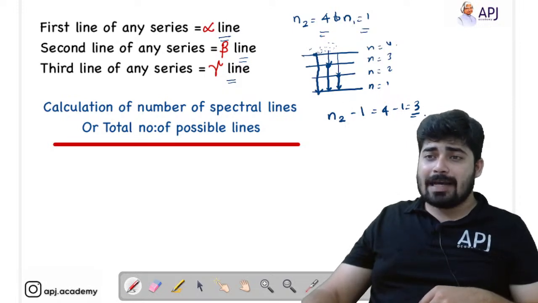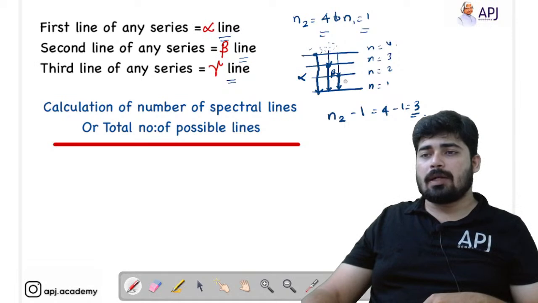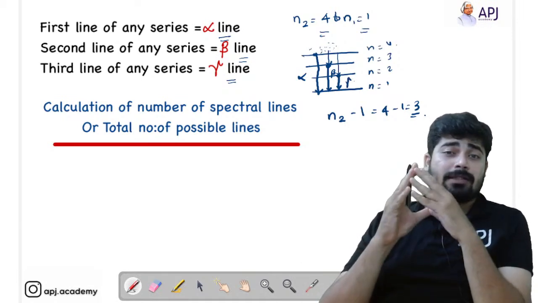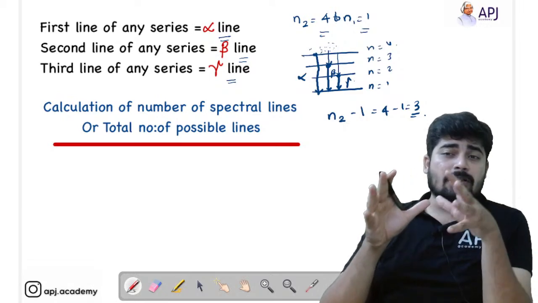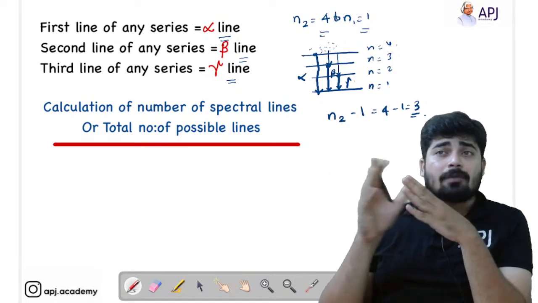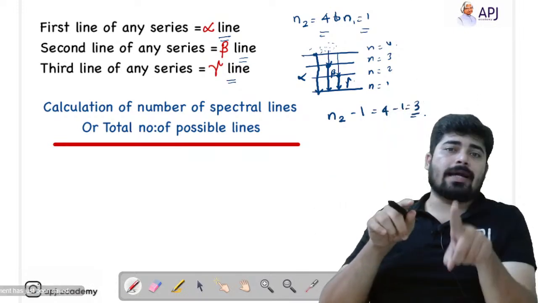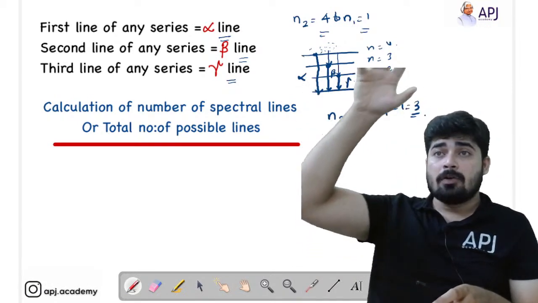Okay, the first line is from 4 to 1, that is our alpha line. The second line is from 3 to 1, that is beta, and the third line is from 2 to 1, that is gamma. Okay, so there is a confusion for students: if it said the emission spectrum from n2 equal to 4 to 1, how many lines are formed? Students will write 1. From 4 to 1, one line. No. You have to understand there are a lot of electrons standing in 4.